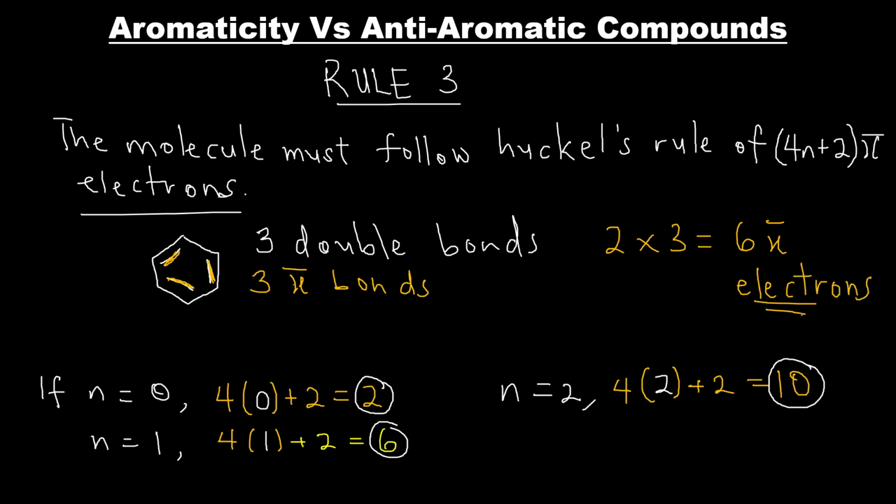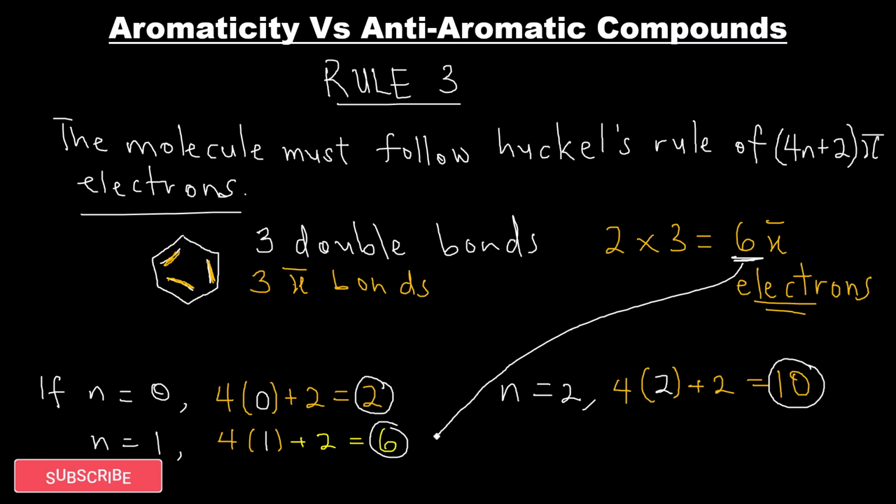Now, how do we know about Huckel's rule? For a compound to be aromatic, it should follow 4n plus 2 pi electrons. And when we did the calculation, we realized that if the number of electrons is 2, 6, 10, in that order, then the compound is aromatic. And benzene has 6 electrons, and 6 is also part of those numbers. So that means benzene is really an aromatic compound. So let's check the boxes again and see. Benzene is really cyclic, it is planar, and it follows Huckel's rule. So that makes benzene an aromatic compound.